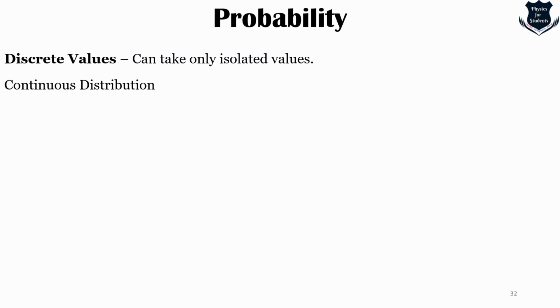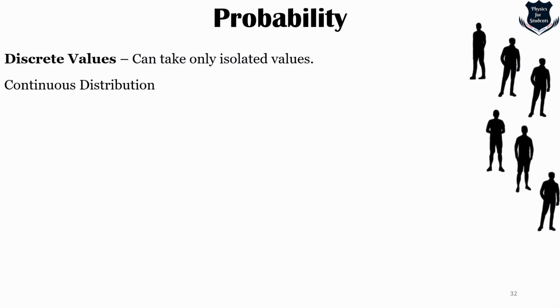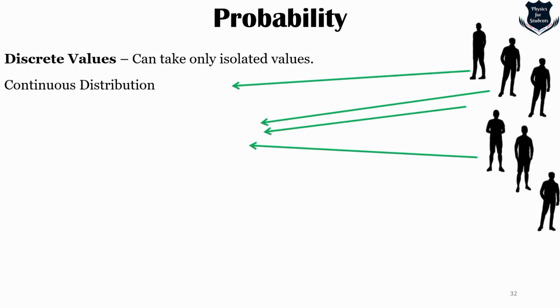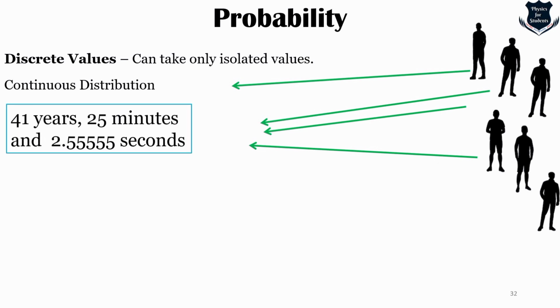So, for example, on the road there are these people standing, and I want to select them randomly in terms of their age. And I want an age which is 41 years, 25 minutes and 2.55555 seconds. Something like that. The only sensible thing is that we are not going to get this. The probability is absolutely zero.